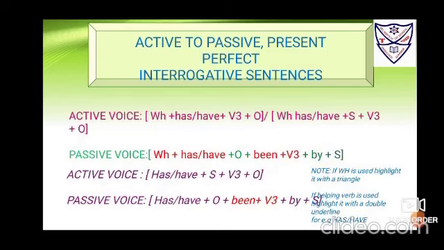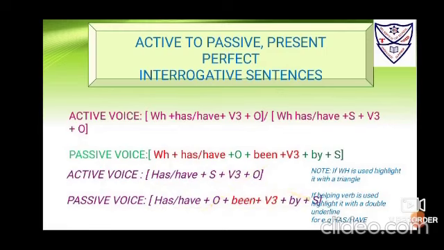Now when you have the helping verbs or inversion questions, when they begin with helping verb, that is has and have, then subject, then V3 form, and then O. Has she written a letter? Okay. Then you have to begin again as you're putting a double underline. So has the letter been written by her?